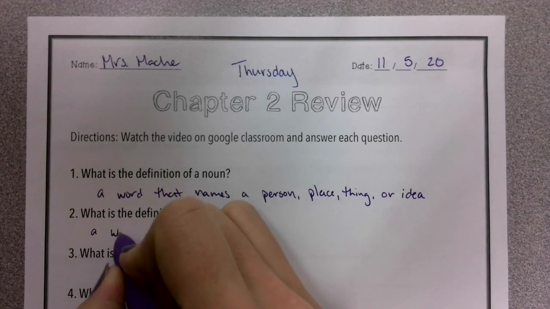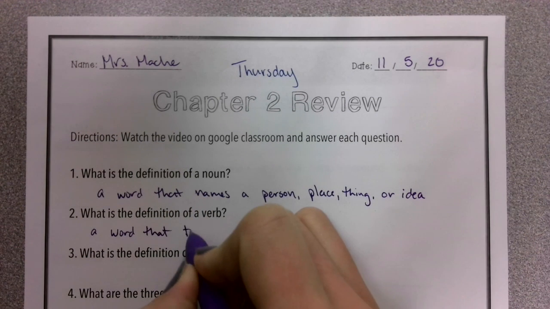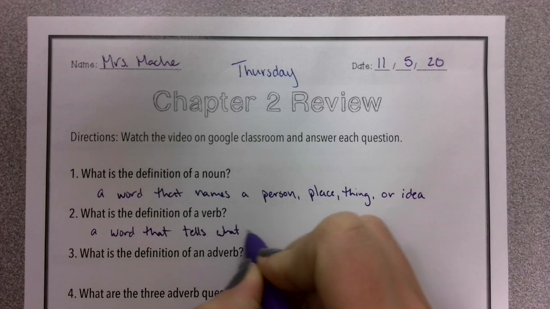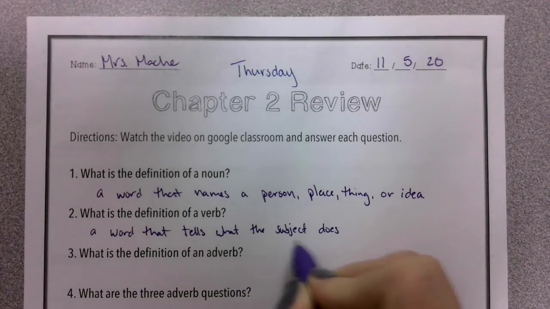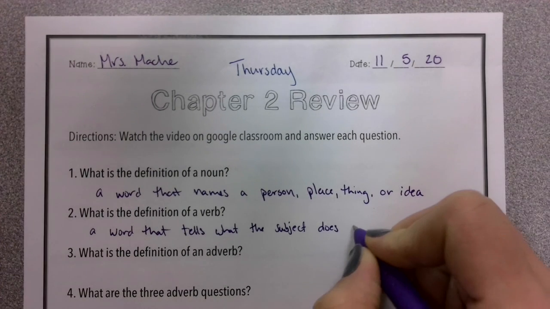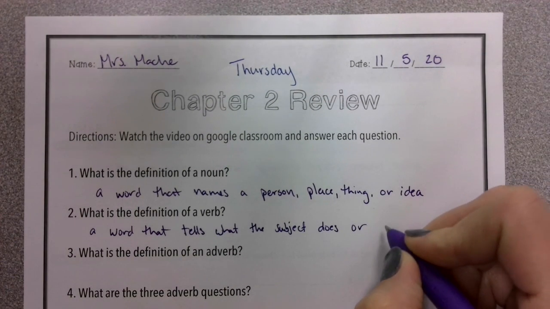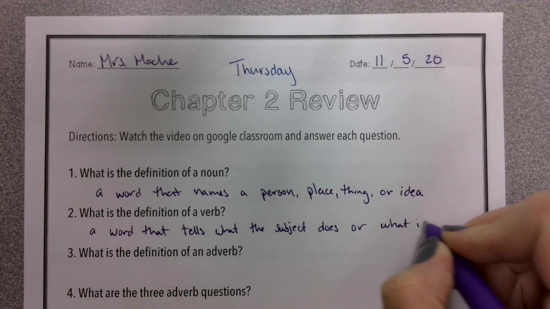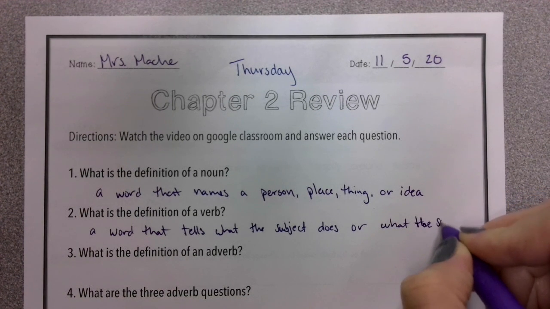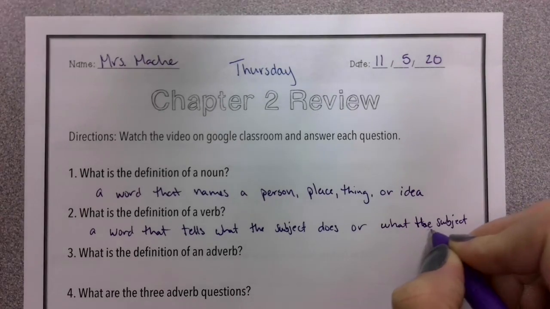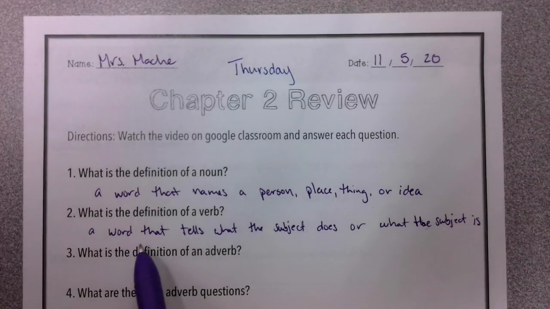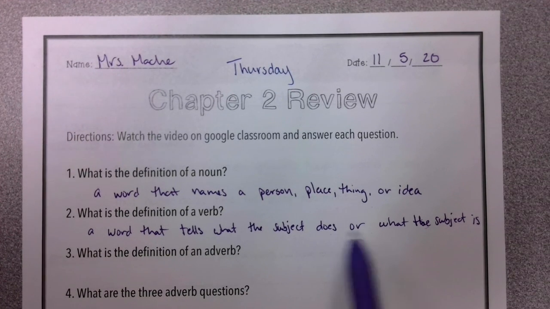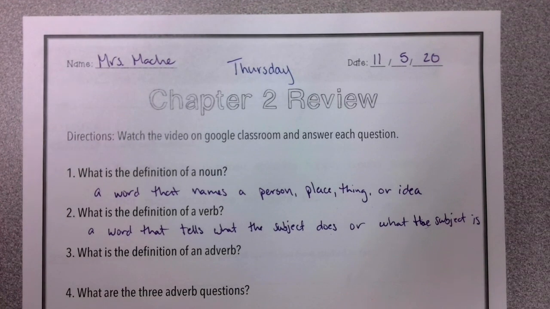So, a word that tells what the subject does, remember what the subject does, that's an action verb, or what the subject is, right? A linking verb.